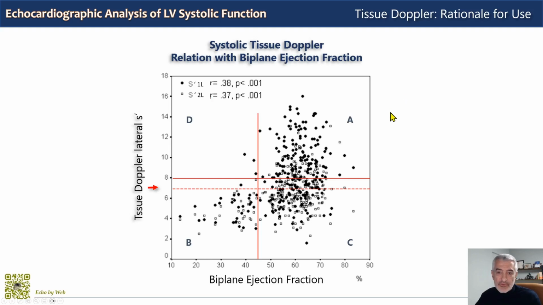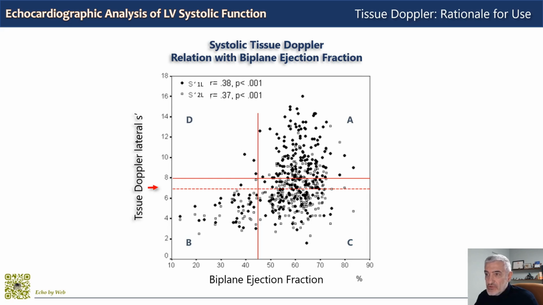Now, I would like to present a graph which relates the tissue Doppler systolic wave on the vertical axis and biplane ejection fraction on the horizontal axis. I present this because I think this relation pinpoints the rationale for the clinical use of tissue Doppler imaging for the evaluation of longitudinal function.